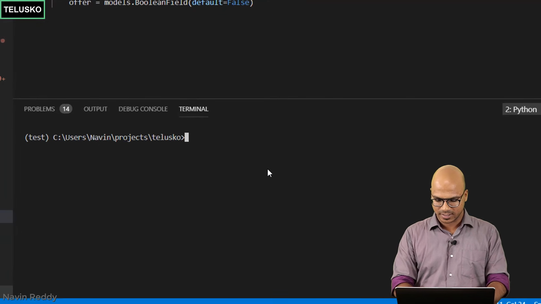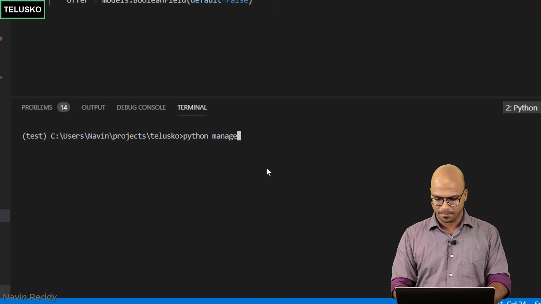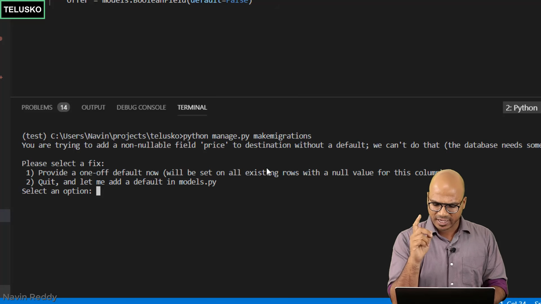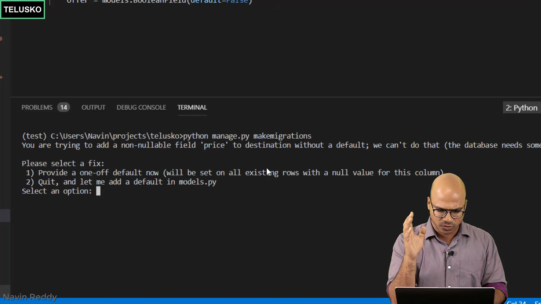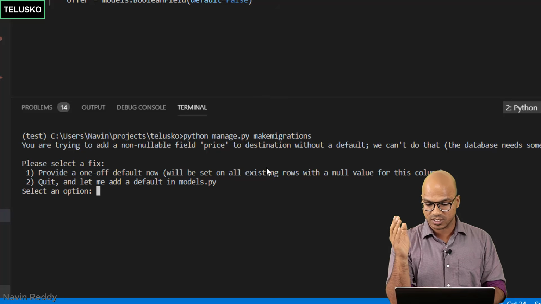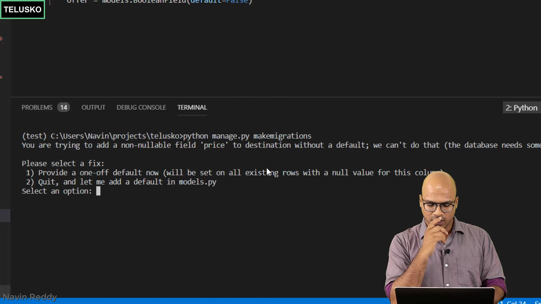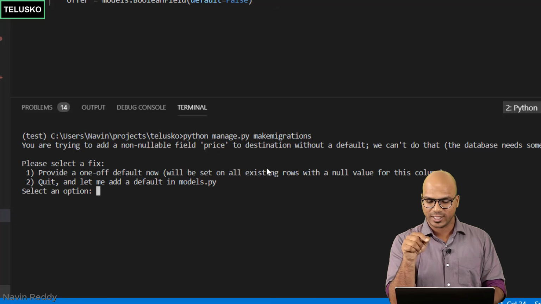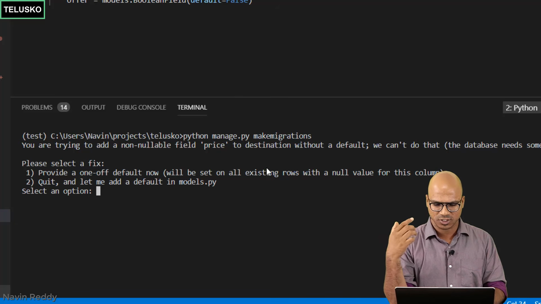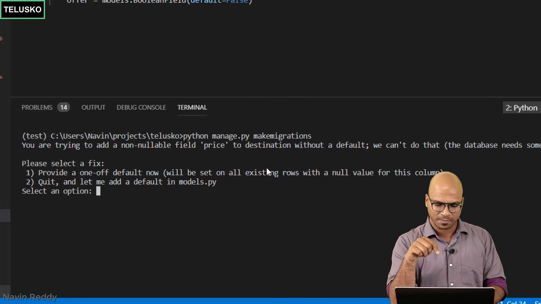So let's try that. So we will say python manage.py, and here we'll say makemigrations. And if I say enter, you can see it will do the migration for you. So it says you are trying to add a non-nullable field price to the destination without a default value. So one way you can set a default value here, right? That's one way. Otherwise, you can pass the default value while you are creating one. So instead of changing the model, you can pass it here.